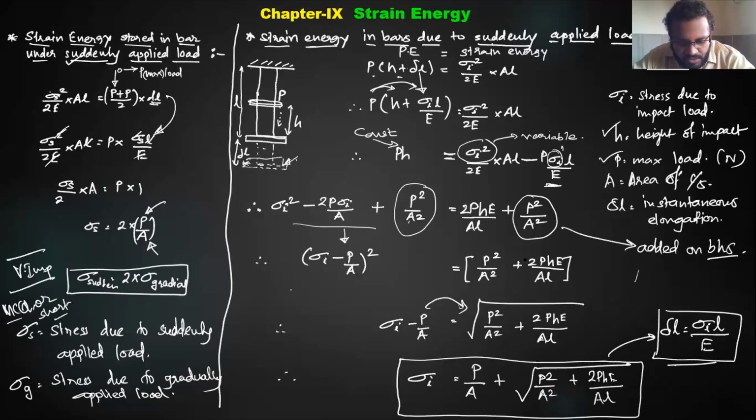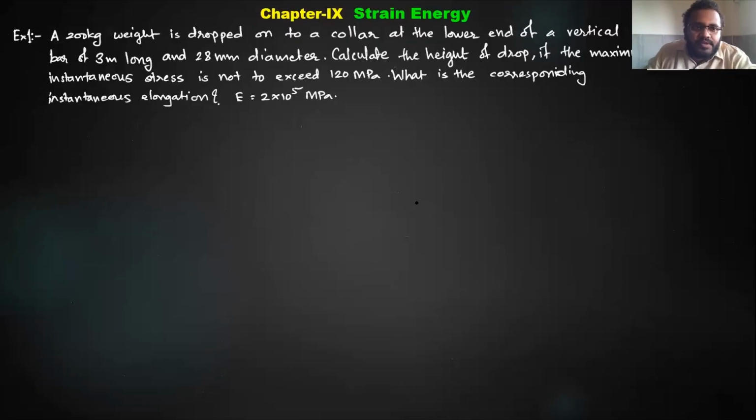Okay, so once you know this, we can go ahead to the next part. I will solve a few questions, because the questions are very simple and formula based, just to have enough practice. Question number 1: a 200 kg weight is dropped on a collar at the lower end. Here load P is given as 200 kg.